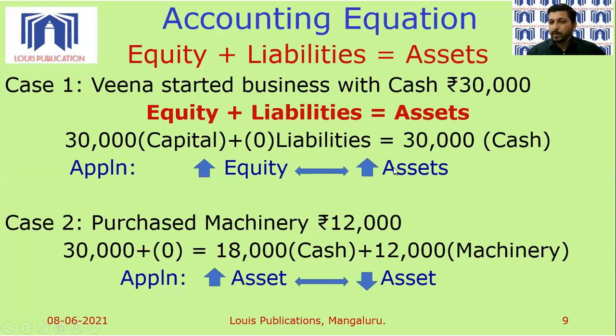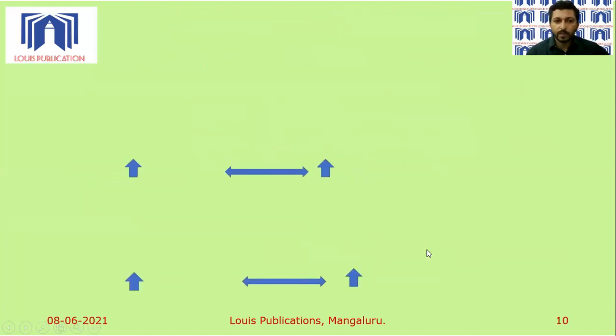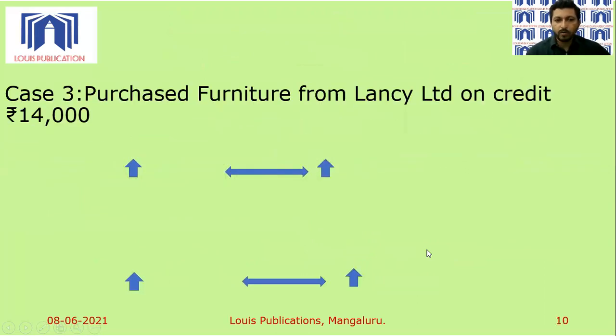But at the same time, cash balance, which was 30,000, has now decreased by 12,000 rupees because we have paid for machinery. So cash balance comes down to 18,000. So there is decrease in the value of another asset. So the application of this particular rule is increase in the value of one asset will lead to decrease in the value of another asset. Let's remember these numbers. 30,000 plus 0 is equal to 18,000 plus 12,000 because we are going to use it in our third case as well. So let's understand the third case now.